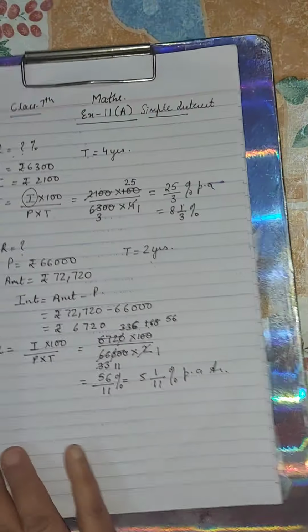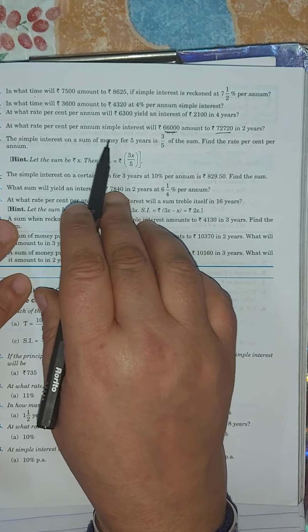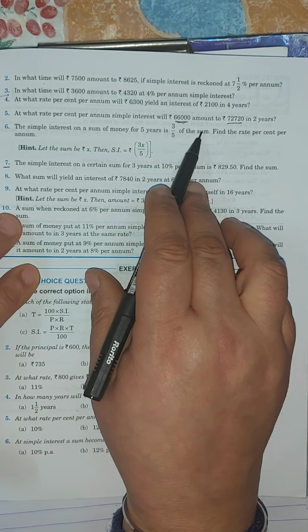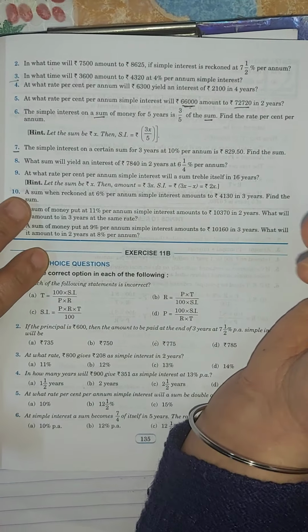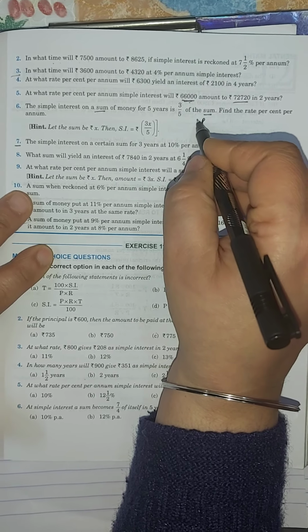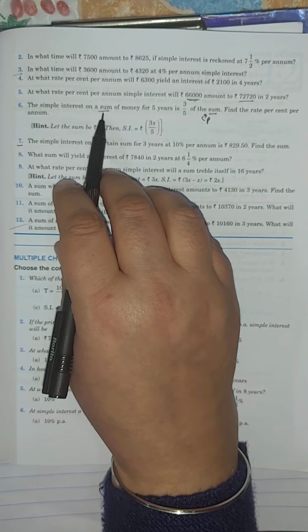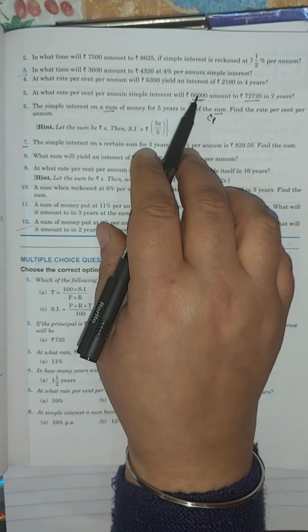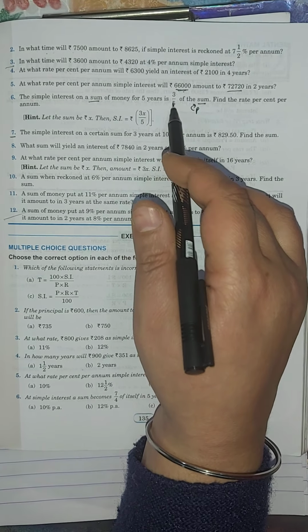In 6th question it is given: simple interest on a sum of money for 5 years is 3/5 of the sum. Now what is this sum means? Sum क्या है आपका? Principal. Principal को हम sum भी कह देते हैं. उन्होंने कहा है कि कोई एक sum थी, कोई एक principal था, वो उसका जो इंटरेस्ट है that is equals to 3/5 of the sum, मतलब प्रिंसिपल का 3/5 पार्ट है.